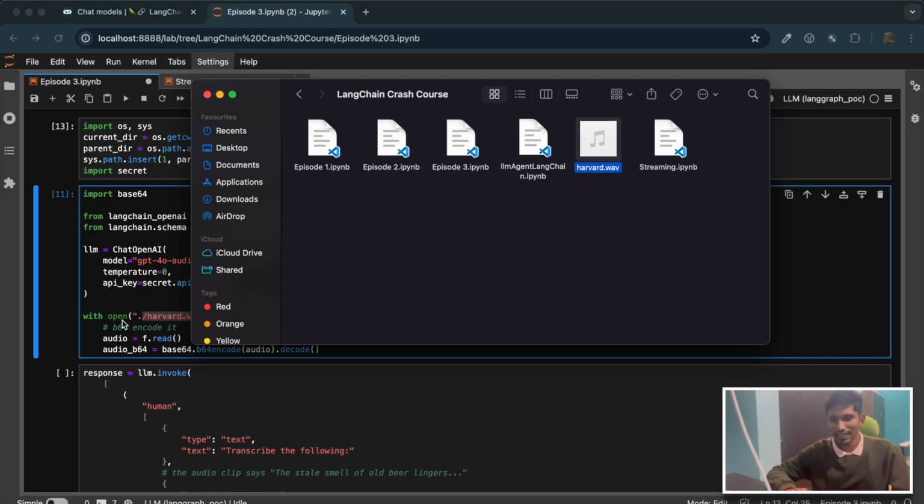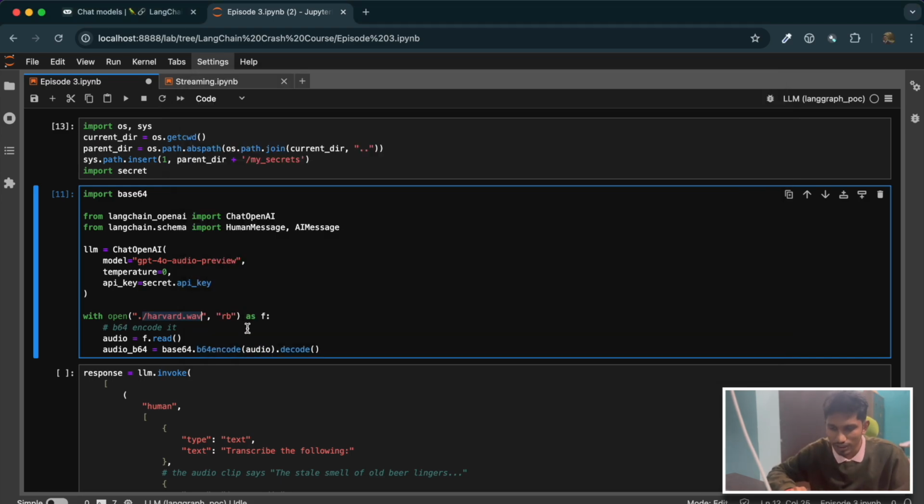So this is the audio file that I have imported, and most importantly, I have converted the audio into a base64 encoded format. That's the important thing. In order to make the LLM understand the audio file, it has to be converted into some format. It cannot just directly process the live audio signal. It has to be converted into, let's say, base64 in this case.